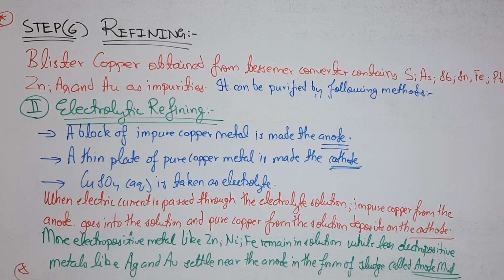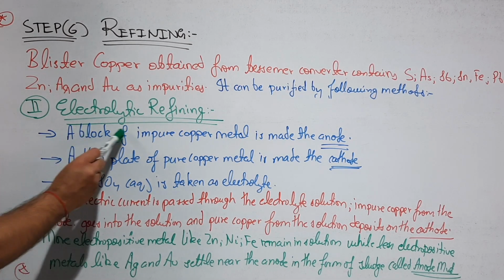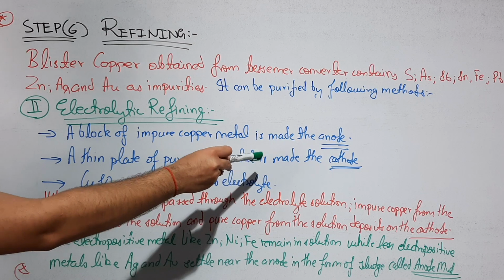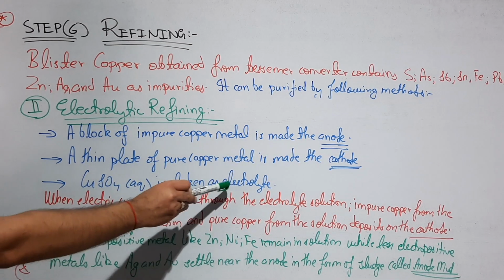The anode rod will slowly get dissolved into the electrolytic solution, whereas the cathode, which is made up of pure copper metal, will deposit the pure copper from the solution by the reduction method. That means Cu2+ plus 2 electrons gives Cu, and its weight gets increased slowly. So here it is written that a block of impure copper metal is made the anode, a thin plate of pure copper metal is made the cathode, and CuSO4 is taken as electrolyte.